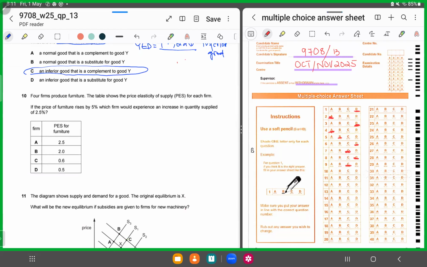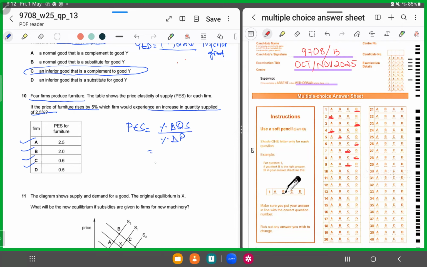All right. MCQ number 10 says 4 firms produce furniture. So A, B, C, and D are 4 firms that are producing furniture. For each firm, they disclose the price elasticity of supply. They're saying if the price of furniture rises by 5%, which firm would experience an increase in quantity supplied of 2.5%? So now we'll put in the formula. Price elasticity of supply is equal to percentage change in quantity supplied upon percentage change in price.